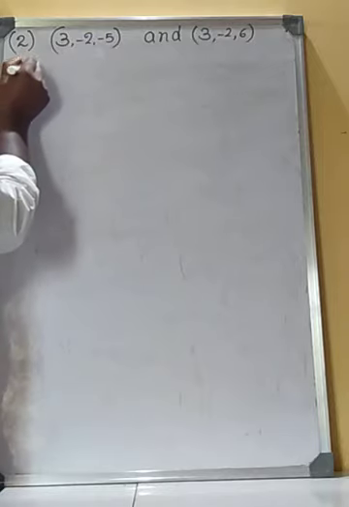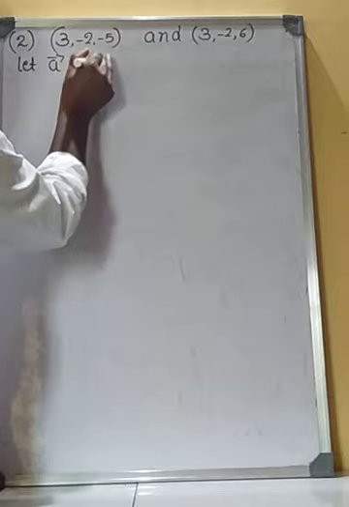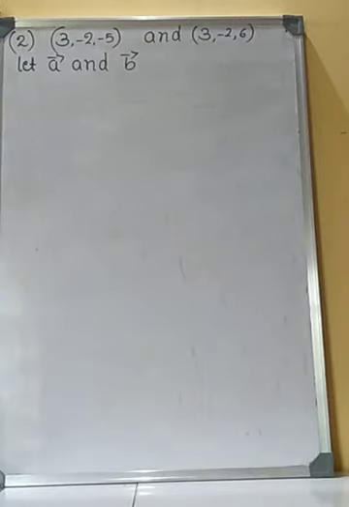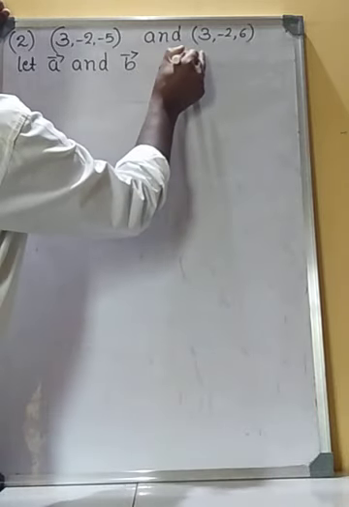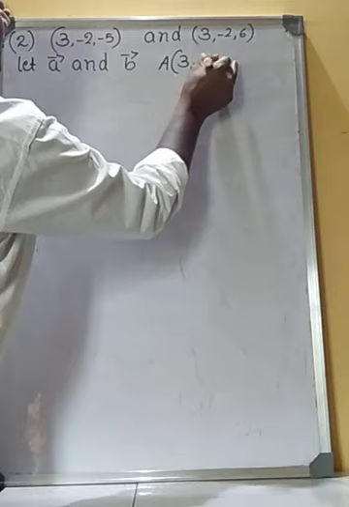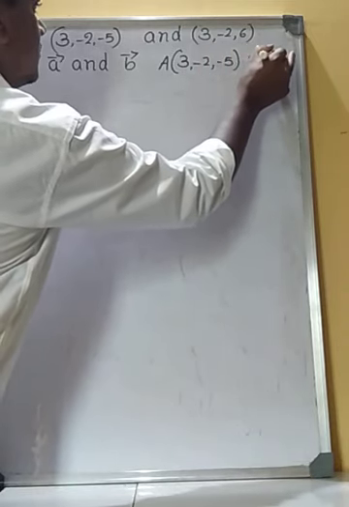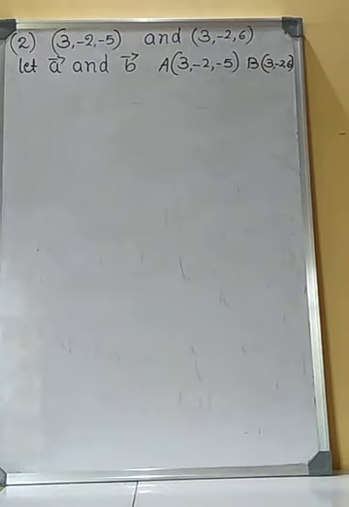Here also let vector a and vector b be the position vectors of the points A (3, minus 2, minus 5) and B (3, minus 2, plus 6).